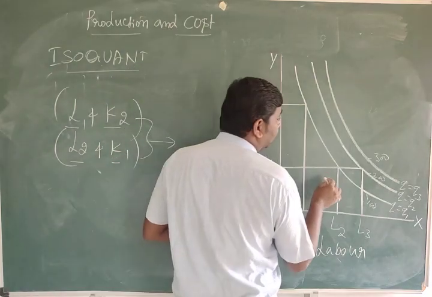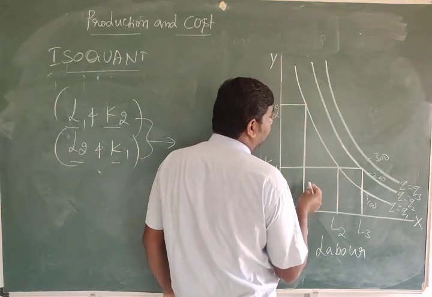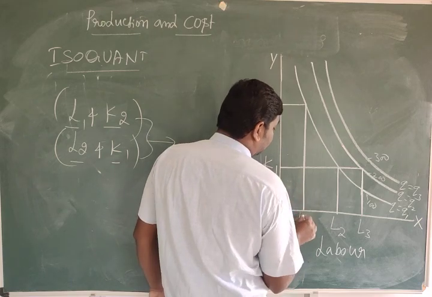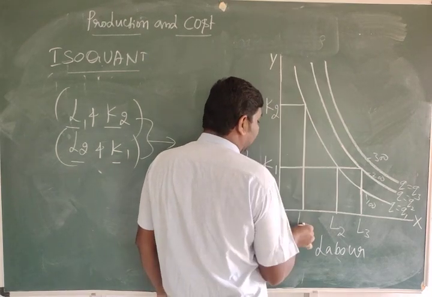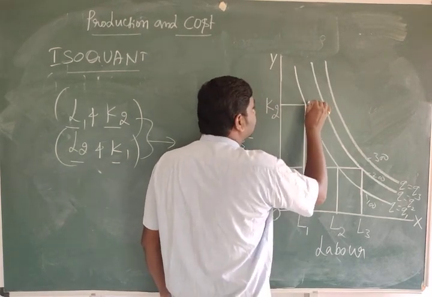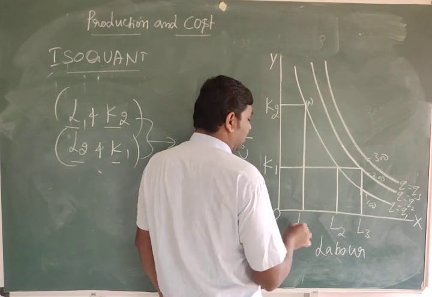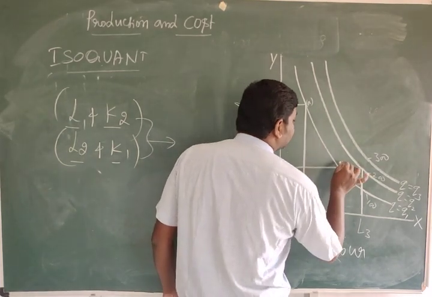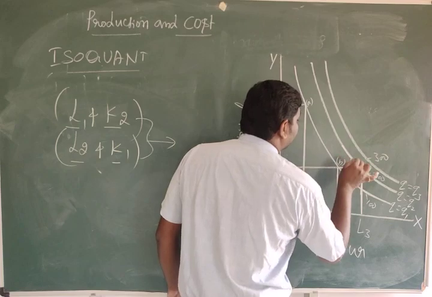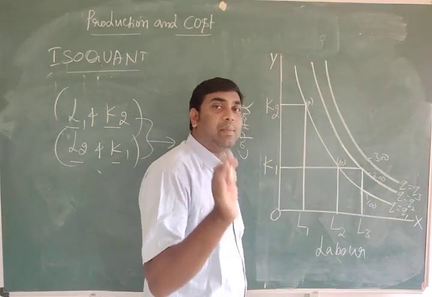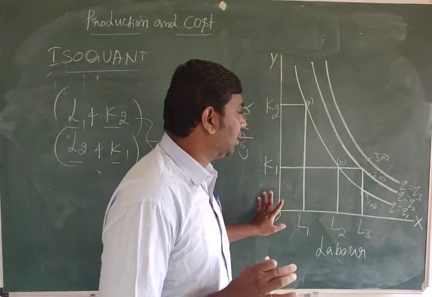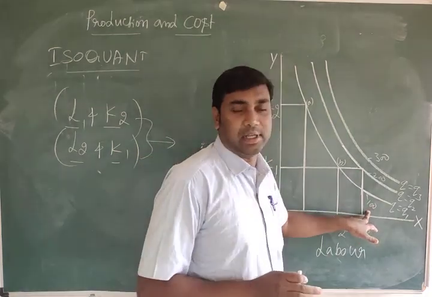Both are lying on the same isoquant. See, this combination L1 and K2, just imagine, this is E. L2 and K1, you have to imagine, this is B. Both lie on the same isoquant. That means both combinations produce the same quantity.